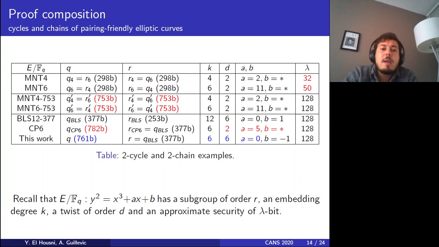Our work is proposing an elliptic curve defined over a field of 761 bits, with the same subgroup order as CP6, embedding degree 6, twist of degree 6, coefficient a equal to 0, b equal to -1, and security 128. We shall show that this construction enjoys very efficient properties when it comes to implementation.